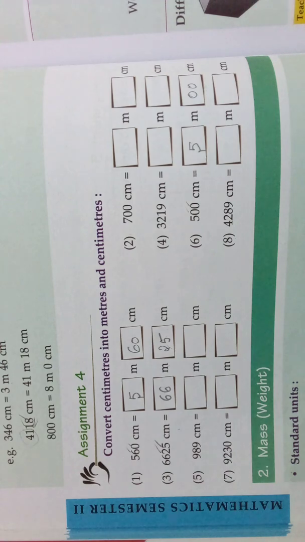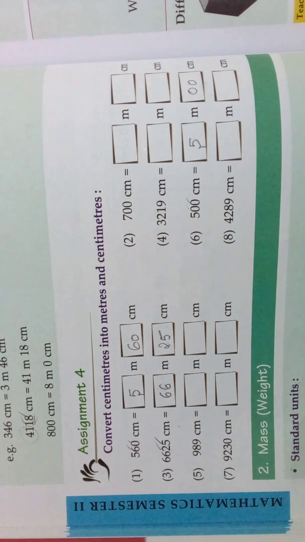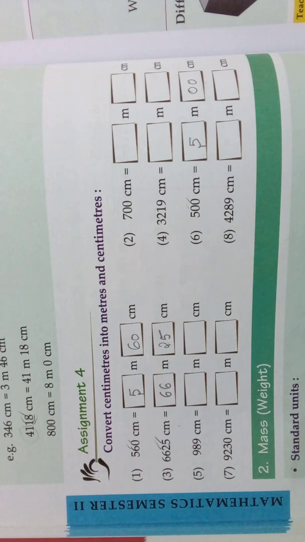This much we saw till now. These 4 types we saw in assignments.